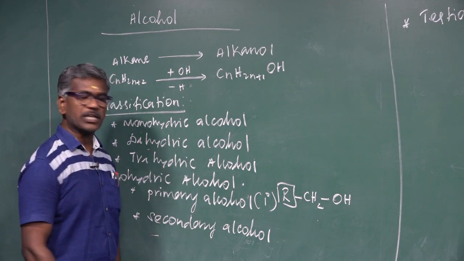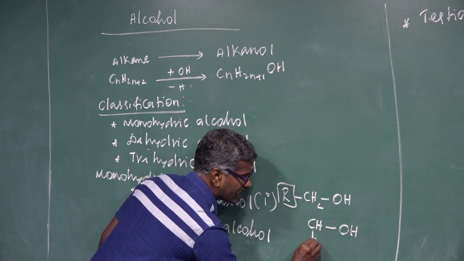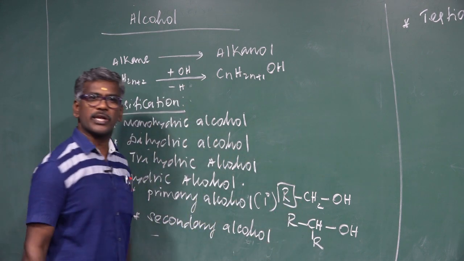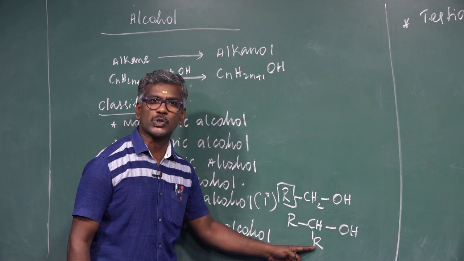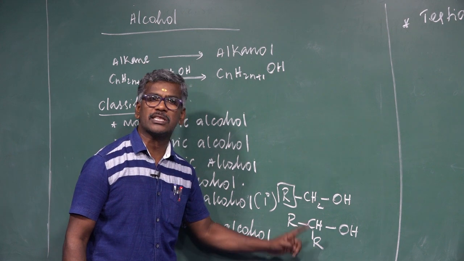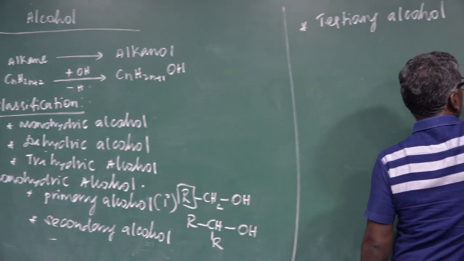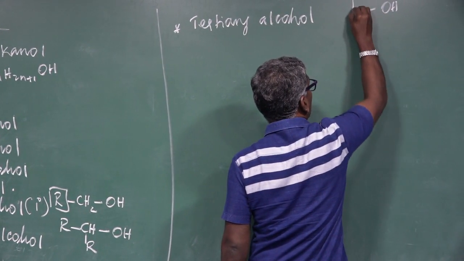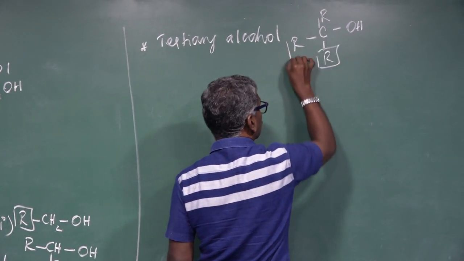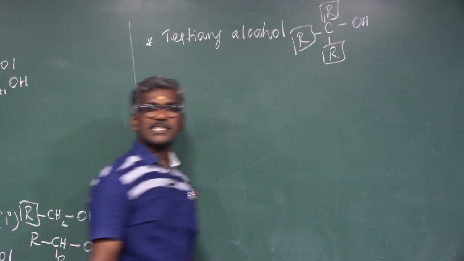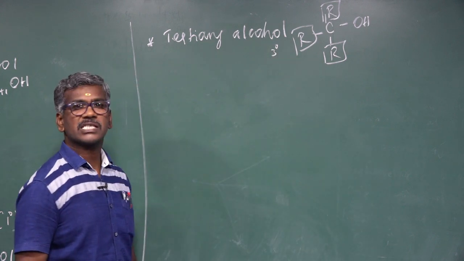What is the meaning of secondary alcohol? The functional group is attached to the carbon carrying 1 hydrogen and 2 alkyl groups. If the 2 alkyl groups are the same, this is called iso. If the 2 alkyl groups are different, this is called secondary alcohol. Another one, tertiary alcohol. The functional group is attached to the carbon carrying no hydrogen but 3 alkyl groups. This is called tertiary alcohol. Notation 3 degree.